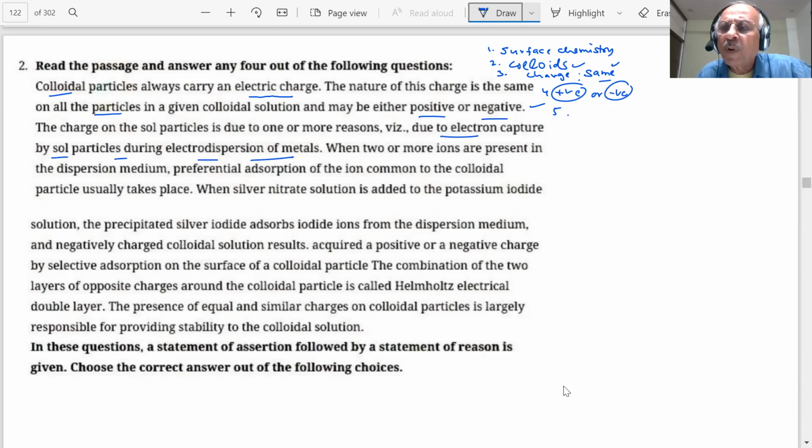Do you know how you prepared gold sol? Can you tell me the name of the process by which you prepared gold sol, students?